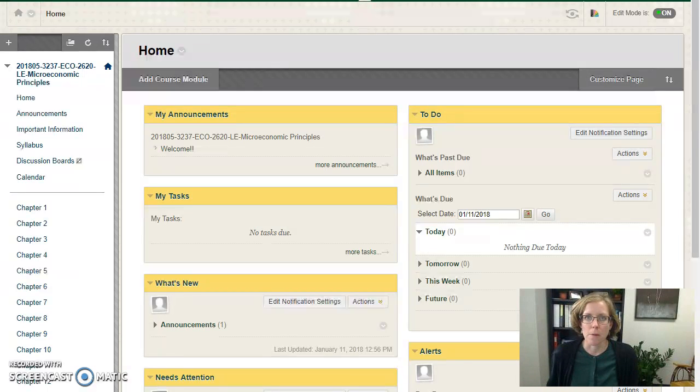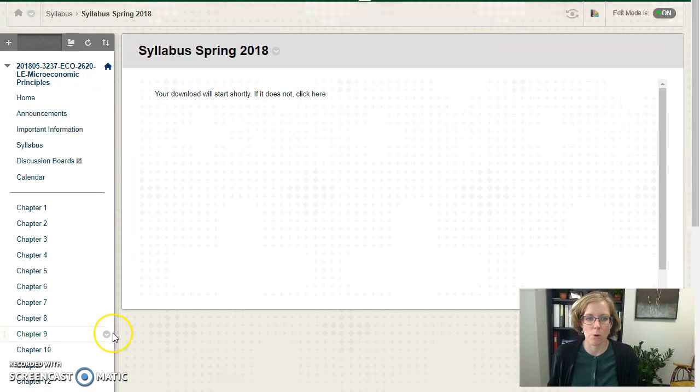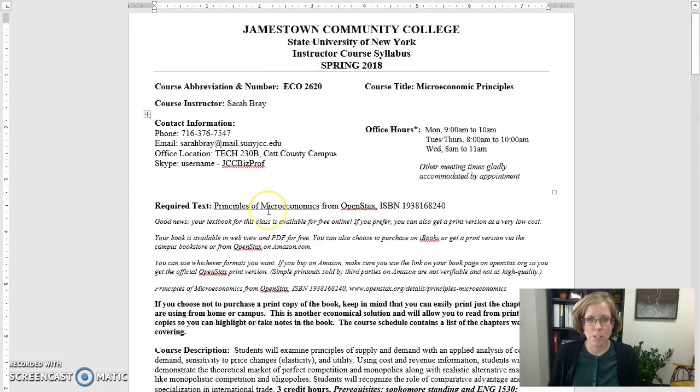As you log into Blackboard and log into the course, you're going to see this home page. The important things to point out at first would be the items in the left-hand column. And let's start with the syllabus. You'll click this button and then download the syllabus for the spring semester, which I will open up for you here. In general, at the top of the syllabus, it gives you information in terms of how to contact me